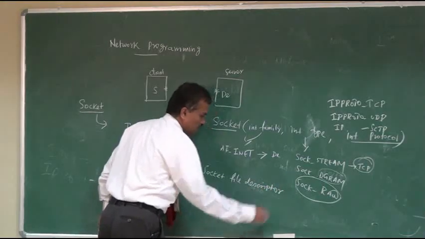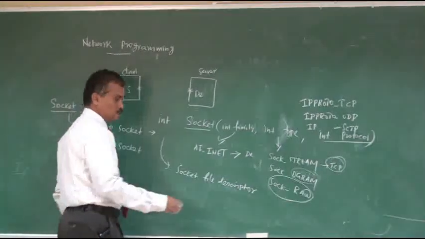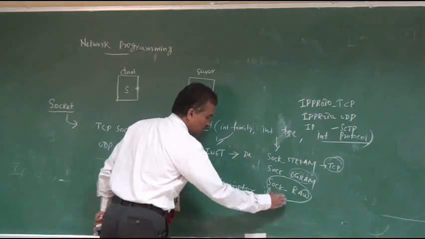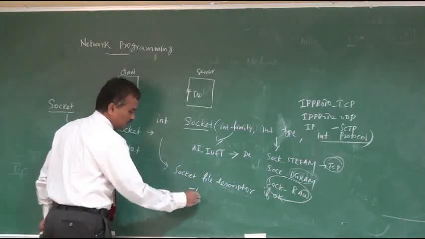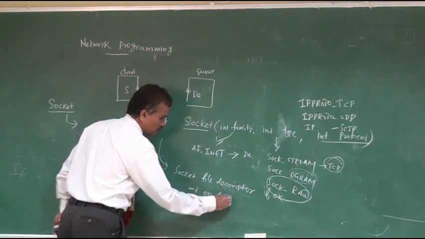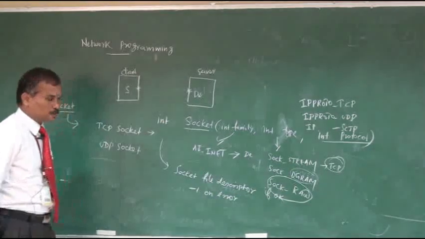It returns the socket file descriptor if the socket is successfully created. If it is not possible to create that socket, it returns the value -1 on error.